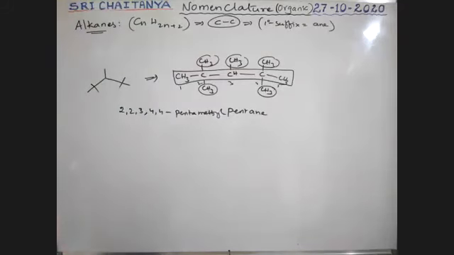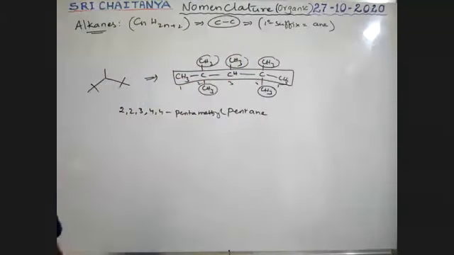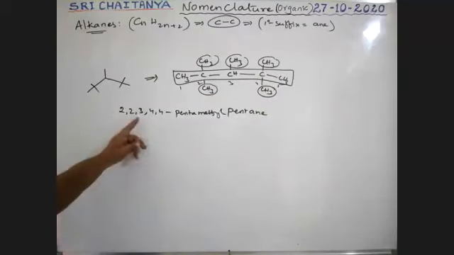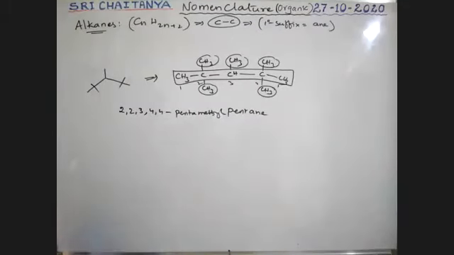No. That is not ethyl, boy. That is methyl. CH3, CH3, CH3, CH3, CH3. This is under the longest chain. You should find out the longest chain first of all. So 2,2,3,4,4-pentamethylpentane. Okay. Next, one more example.